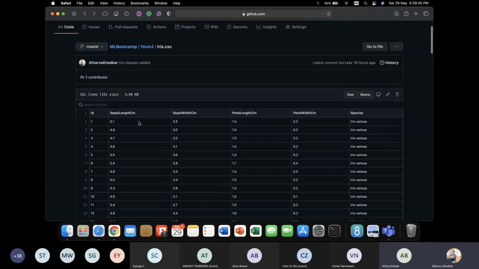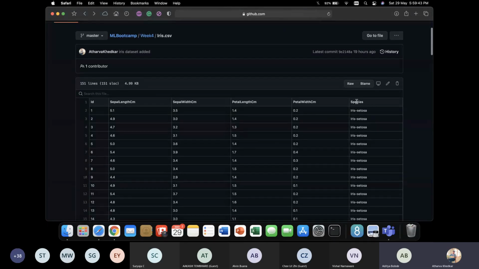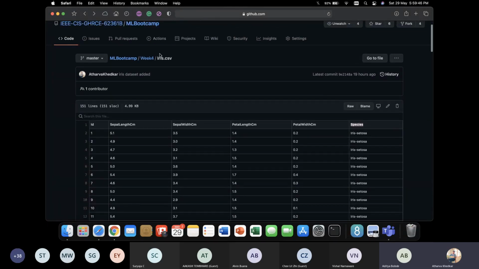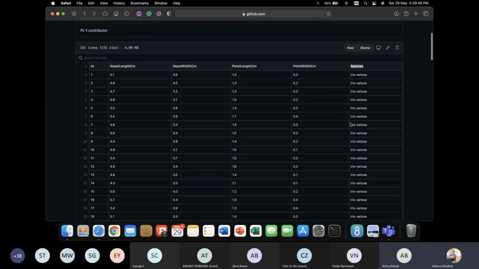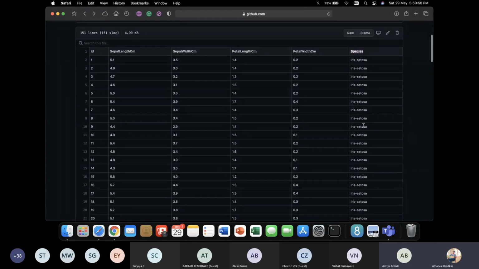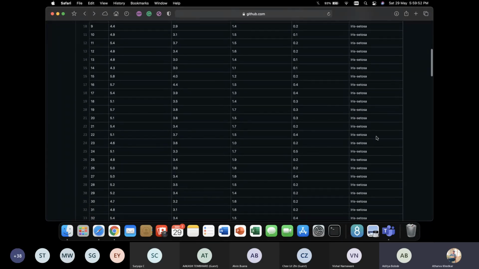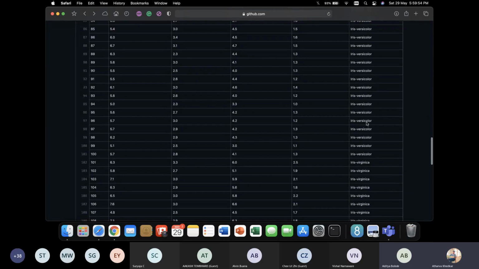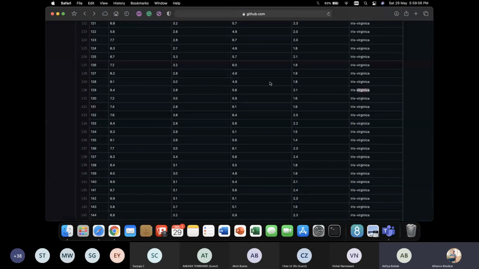So how many features do we have? 4 features: sepal length, sepal width, petal length, petal width. Using these 4 features, we are predicting the species of the iris flower. The species is classified into 3 types: setosa, versicolor, and virginica.